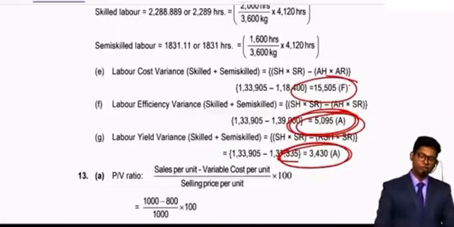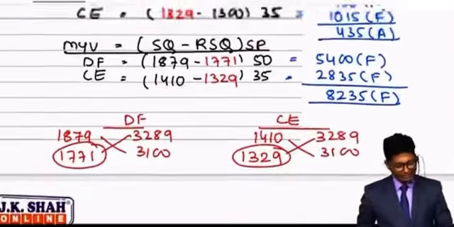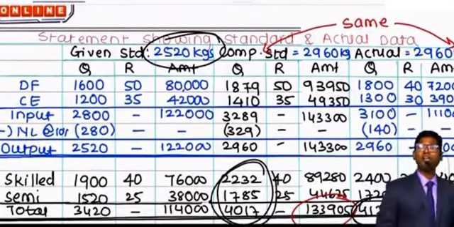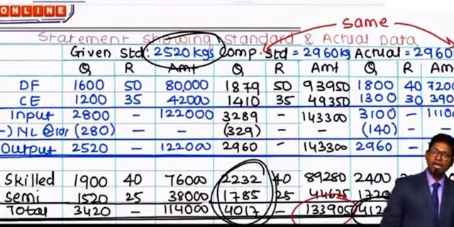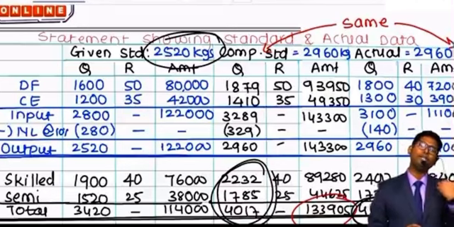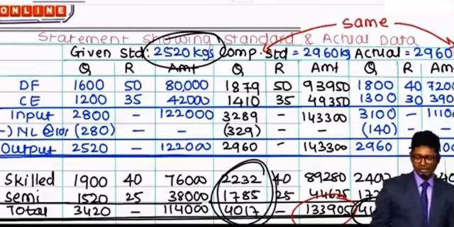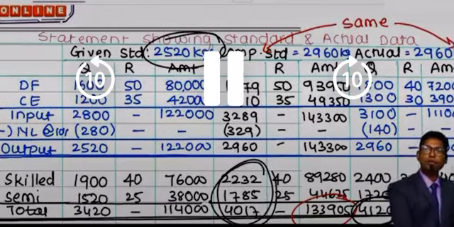Hope you understood all the calculation. Guys, this table is going to help you a lot. Spend some time on understanding and preparing this kind of tables which are associated with material variances, your labor variances, overhead variances, and sales variances. Let's begin with the next question.